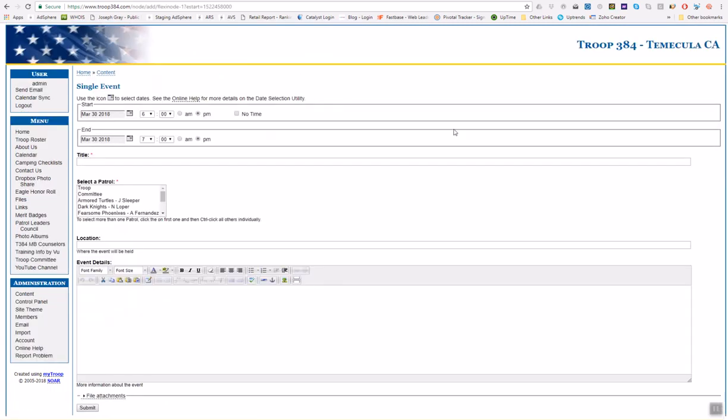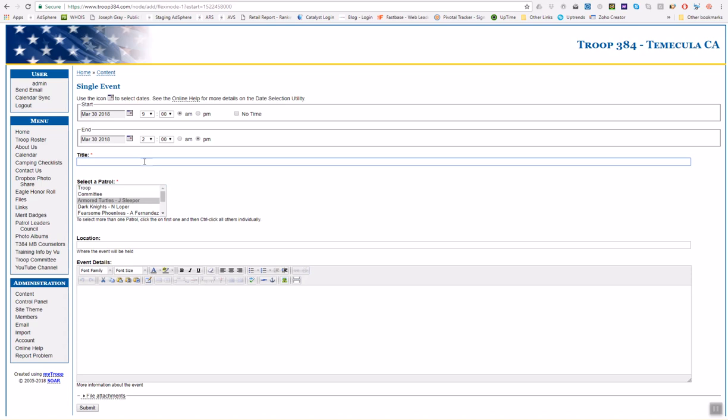And this is the screen where you can go ahead and set your time. Like let's say we're gonna meet up my patrol at 9 a.m. and we're gonna go to, let's say, 2 p.m. So I'll set my from and to time, and then again I got to select my patrol here. That's how the system knows that this is a patrol specific event.